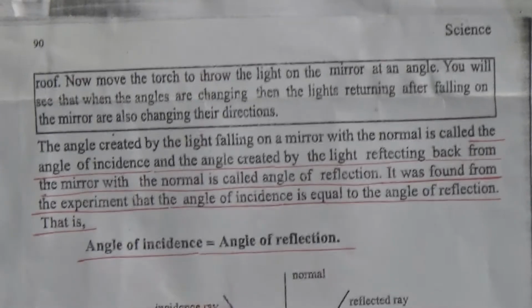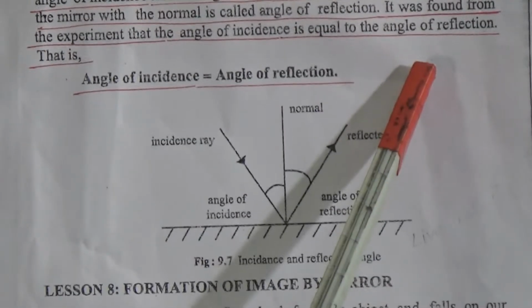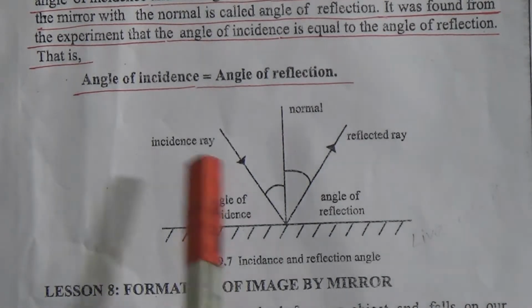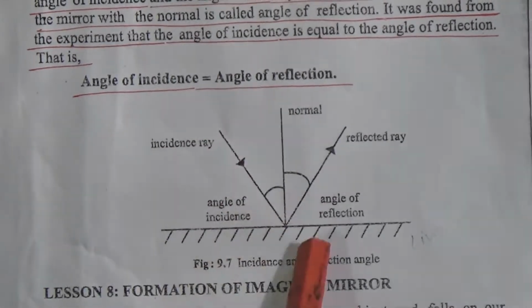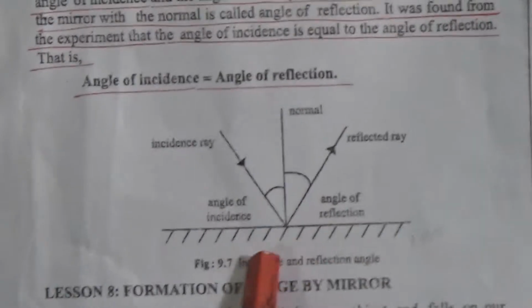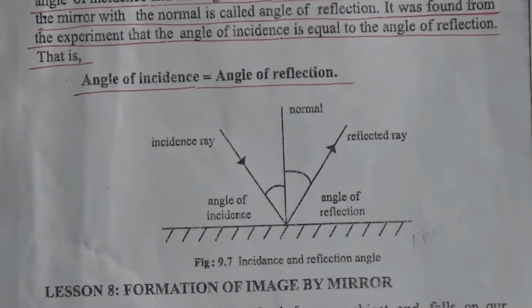When the light comes at a 90-degree angle, its reflection is also at a 90-degree angle. When the light comes at a 45-degree angle, the reflection will be at a 45-degree angle. Here it is: incidence ray, angle of incidence, and reflection ray, angle of reflection. It will be at the same angle, and it goes back at the same angle.